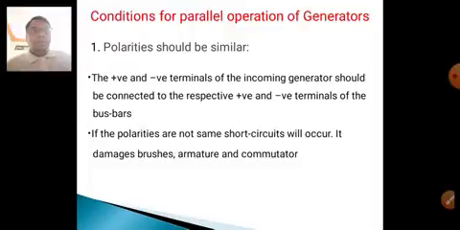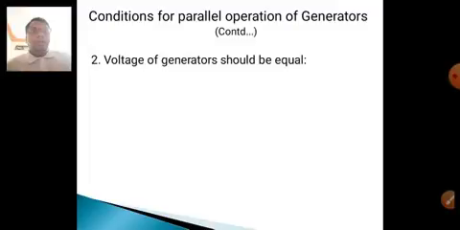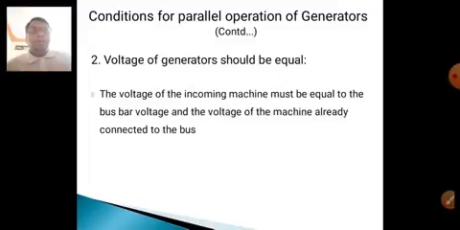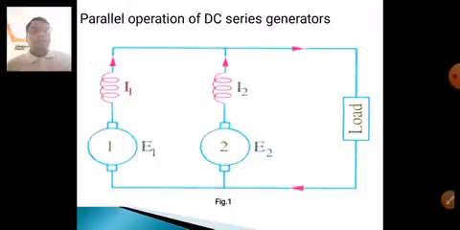The positive and negative terminals of the incoming generator should be connected to the respective positive and negative terminals of the bus bars. If the polarities are not the same, a short circuit will occur, damaging the brushes, armature and commutator. The voltage of the generators should also be equal. The voltage of the incoming machine must be equal to the bus bar voltage and the voltage of the machine already connected to the bus. If the voltages are not equal, a circulating current will flow and the load share will not be equal.